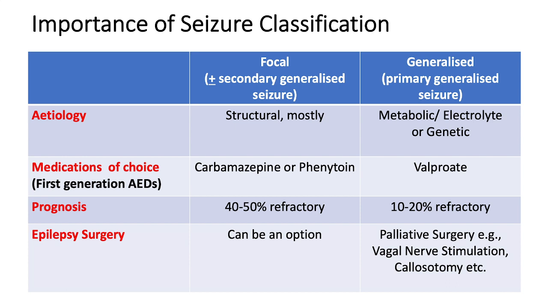The medication will be mainly carbamazepine in focal seizures as compared to valproate in generalized seizures, and most focal seizures will be refractory as compared to most generalized seizures, which will be responsive to anti-epileptic drugs. However, in focal epilepsy, surgery can be an option in suitable surgical candidates.